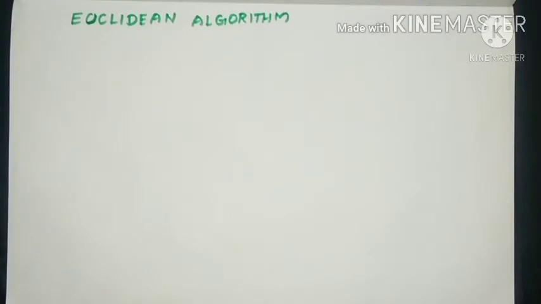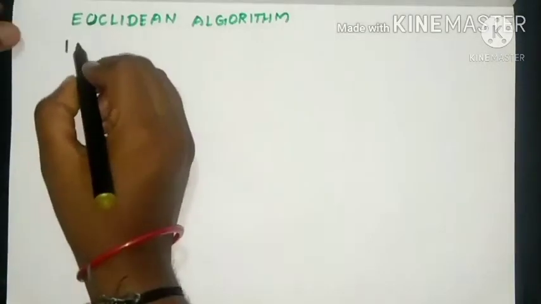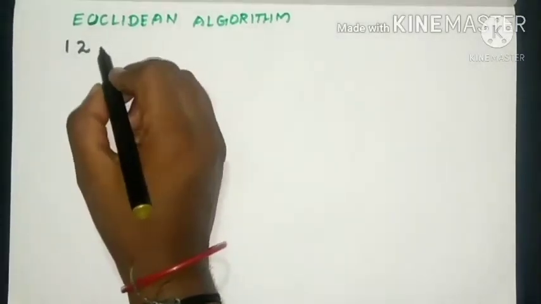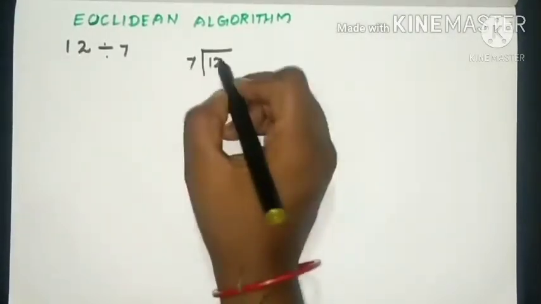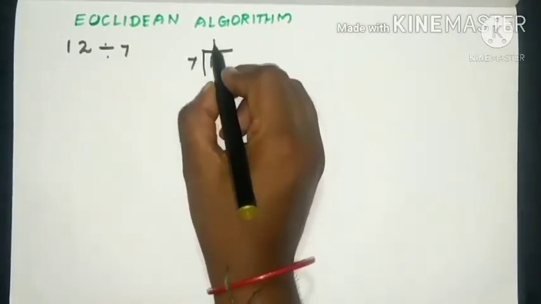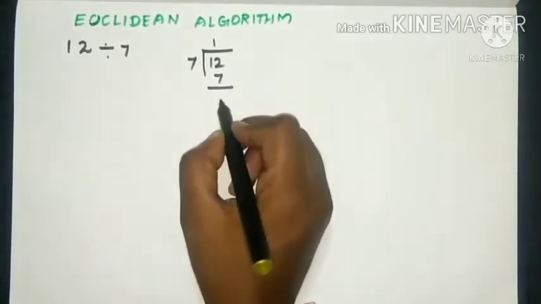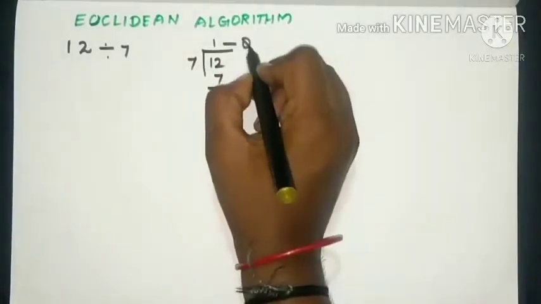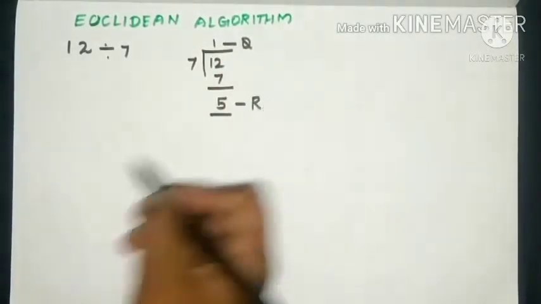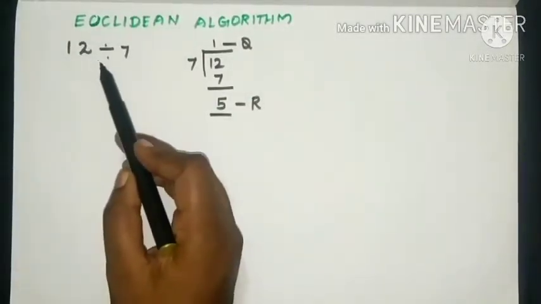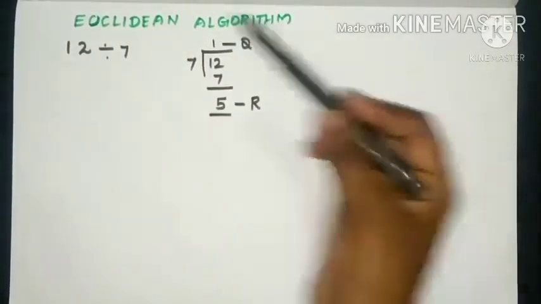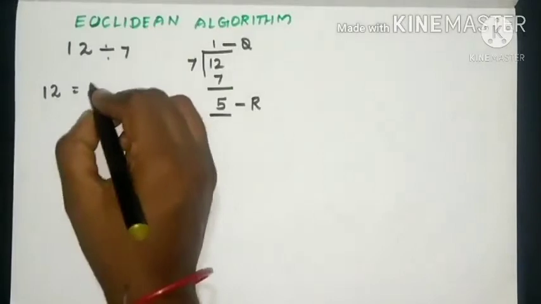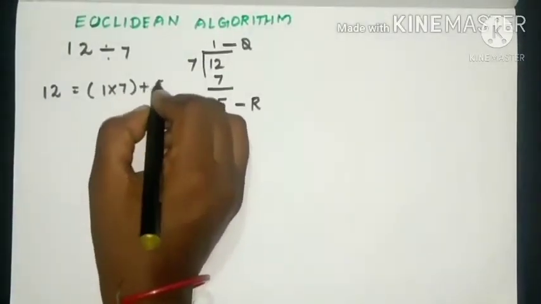Now let's see what is meant by the Euclidean algorithm. Students, now let us take the number 12. If we divide 12 by 7, we will get the quotient as 1. 7 ones are 7 and the remainder is 5. Quotient value is 1, remainder value is 5. Then 12 can be written as 1 into 7 plus 5.